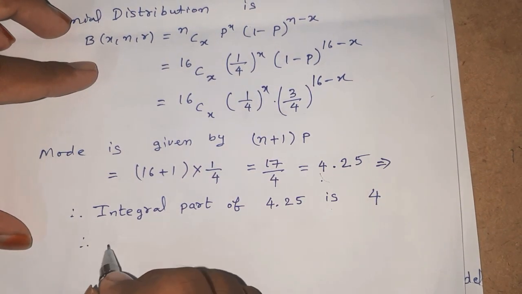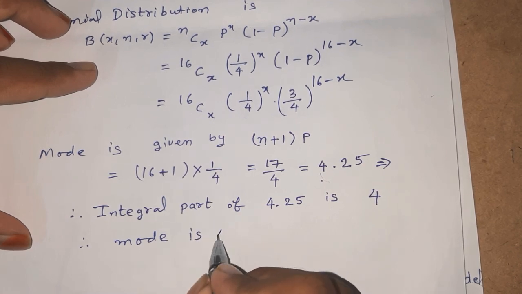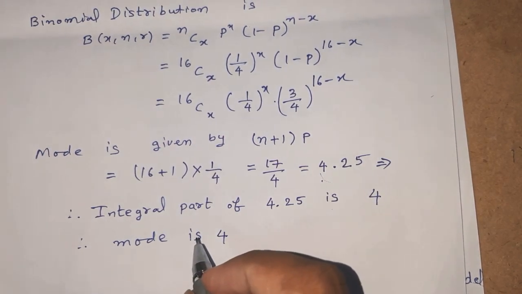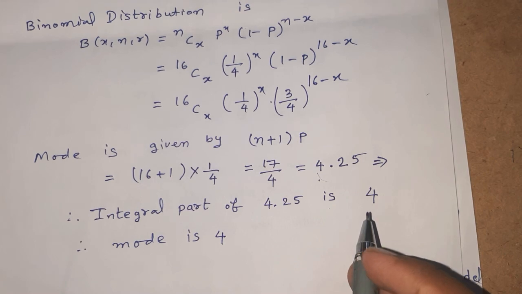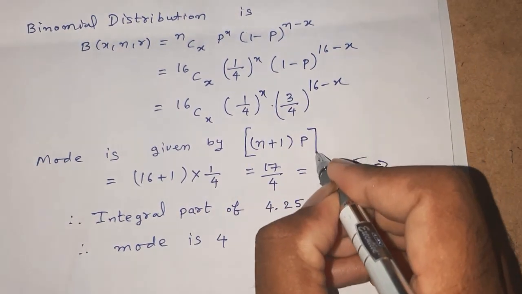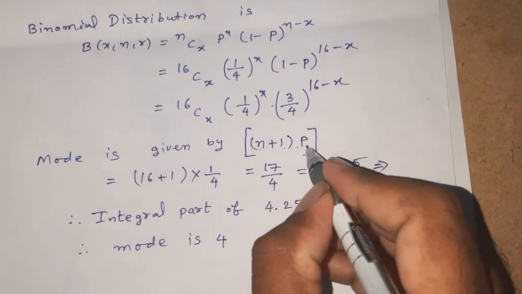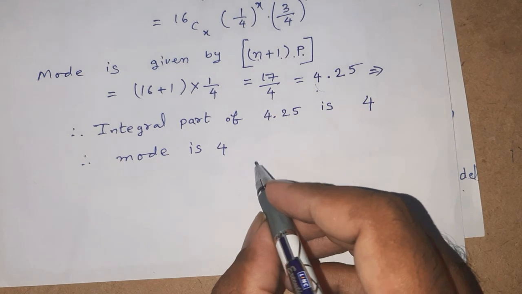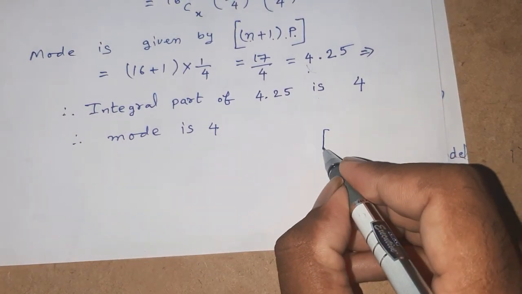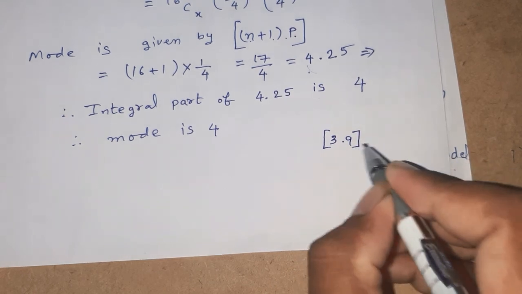Therefore the mode is 4. Actually the integral part is denoted by this bracket. This is the integral part of (n plus 1) into p. For example, the integral part of 3.9 is 3.